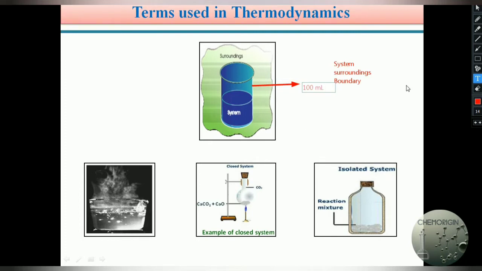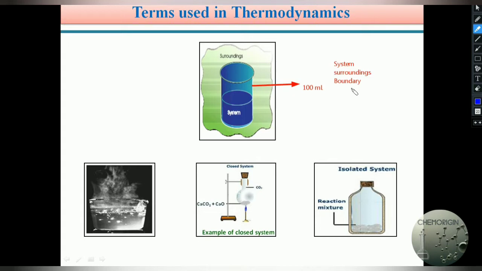One more basic term is boundary. Very simple. A boundary, real or imaginary, separates the system from the surroundings. In our example, the solution present in the beaker is the system and the rest of the universe is the surroundings. These two are separated by the glass walls of the beaker. These beaker walls are known as the boundary. So the boundary, which separates the system and surroundings, may be real or imaginary.